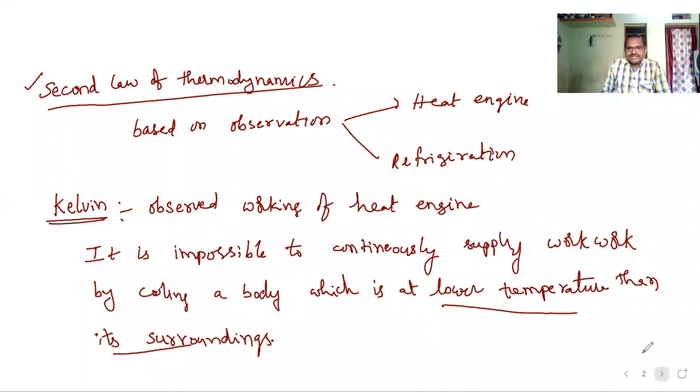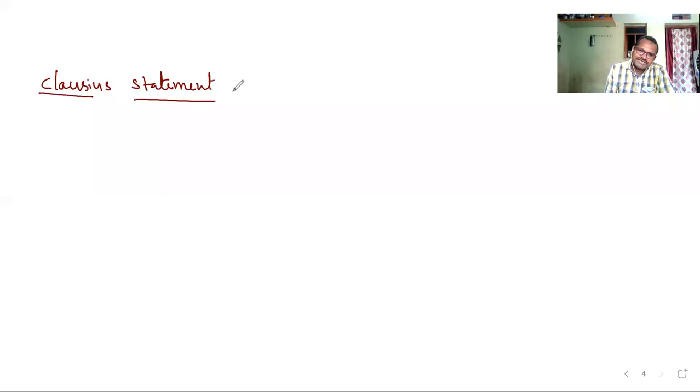After this statement, one more scientist has given one more statement, that is the Clausius statement. This statement is based on refrigerators.